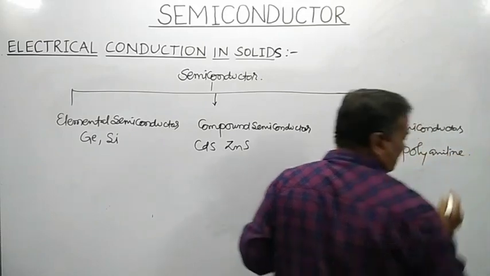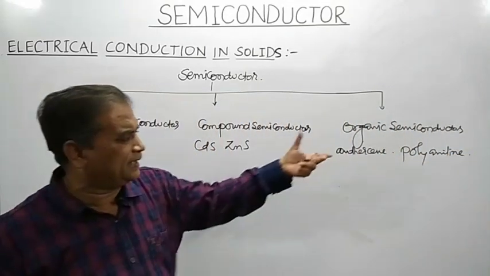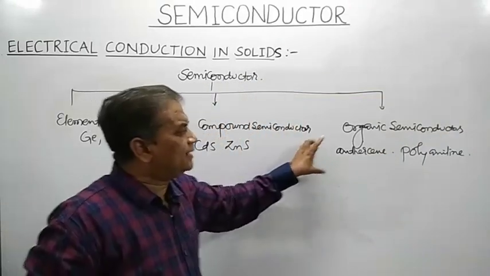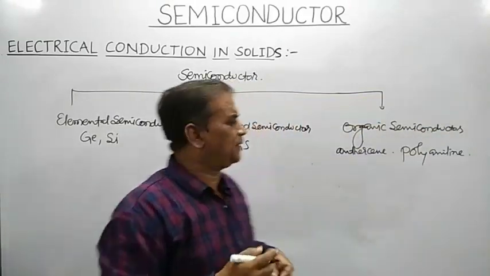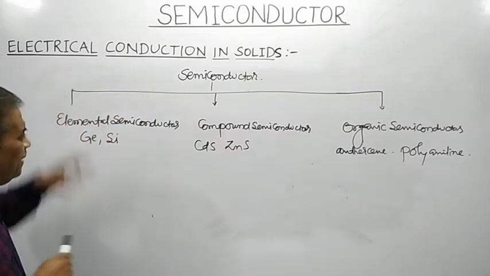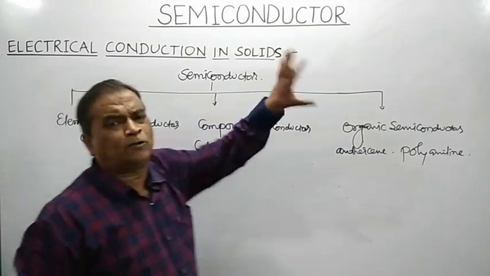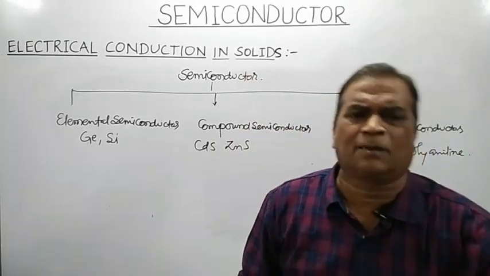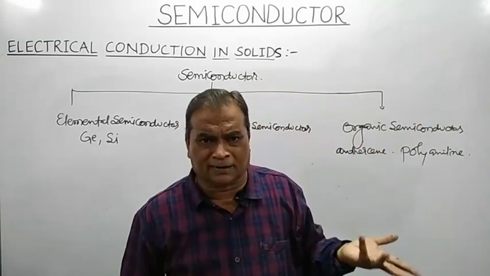Because these are related with chemistry. Those who are students of chemistry know very well: anthracene and polyaniline are examples of organic semiconductors. Remember, elemental semiconductors and compound semiconductors were invented earlier, so they had a large number of applications in the electronics industries.